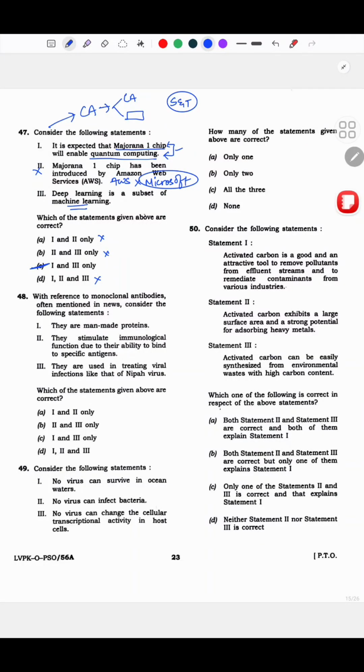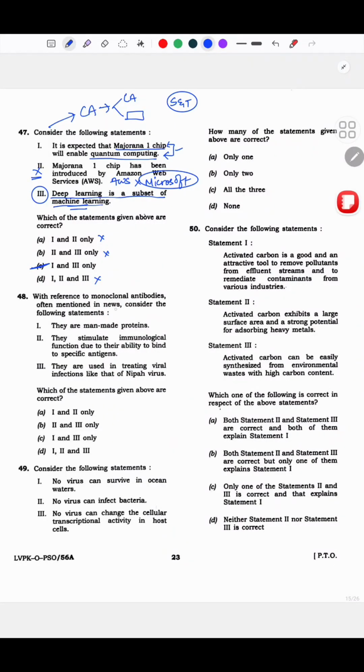Option is C. Honestly speaking, I wasn't sure about this. Okay, deep learning is a subset of machine learning, or if it is vice versa. So I wasn't sure about this, but I knew definitely that this one is wrong, and hence I chose this. And yeah, I know that this is correct.